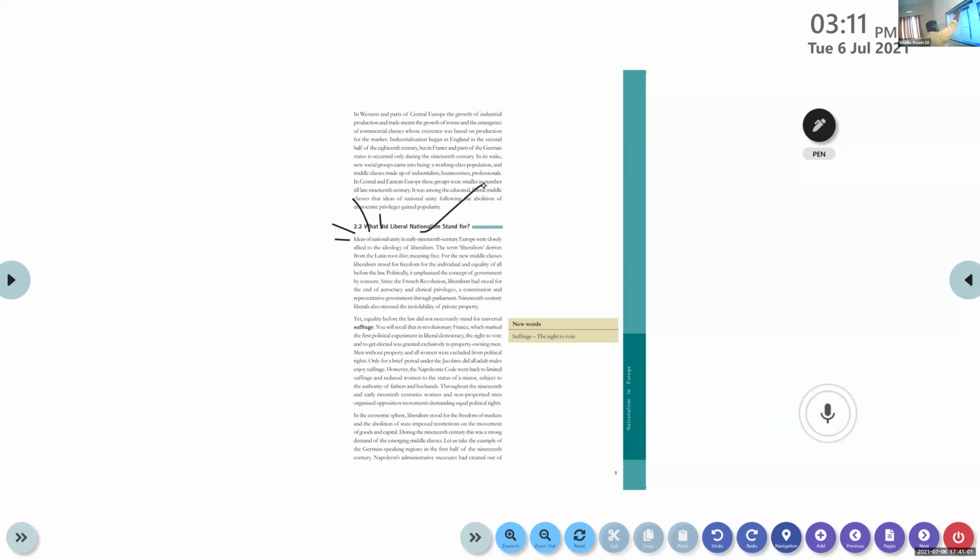Underline. Since the French Revolution, liberalism had stood for the end of aristocracy and clerical privileges. At the time of the French Revolution, the ideology of liberalism stood against the privileges enjoyed by the clergy and nobility.